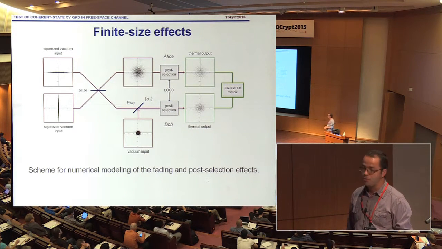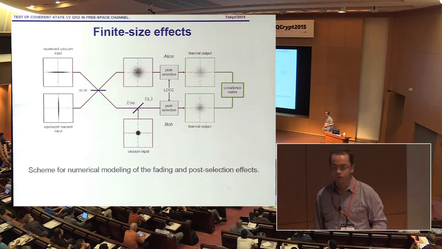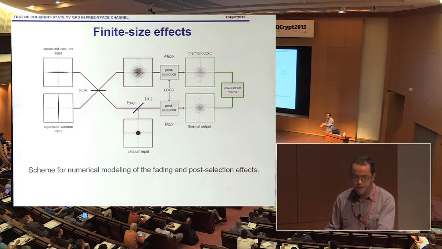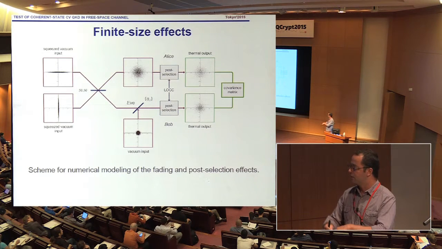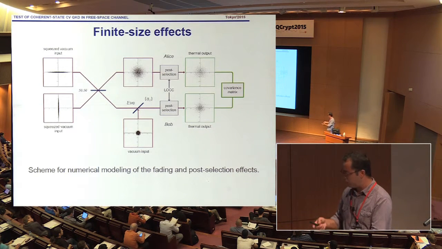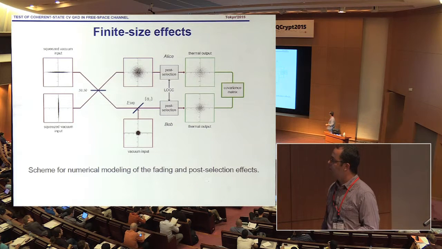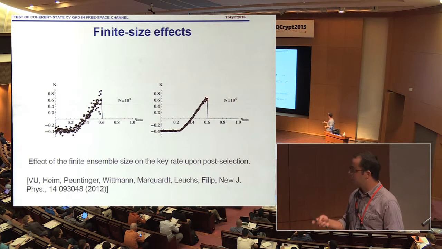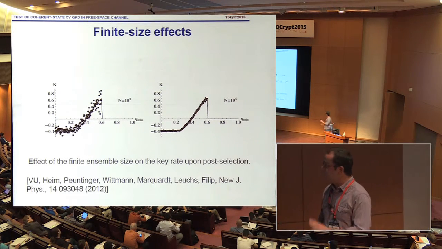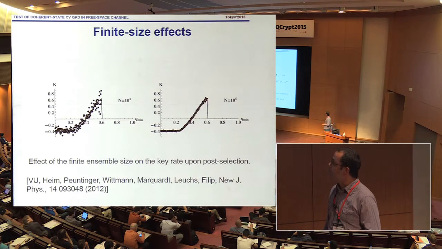So we performed some numerical simulation, which is also the beauty of continuous variables, because we can actually generate the Gaussian distributions, propagate them through the beam splitters, basically achieve the statistical distribution of an entangled state, then perform conditioning on one of the arms. So based on that, we've shown that our result is quite stable with respect to the finite-size effect already for 10 to the power 5 points. So that was the theoretical work, which was published already a few years ago.